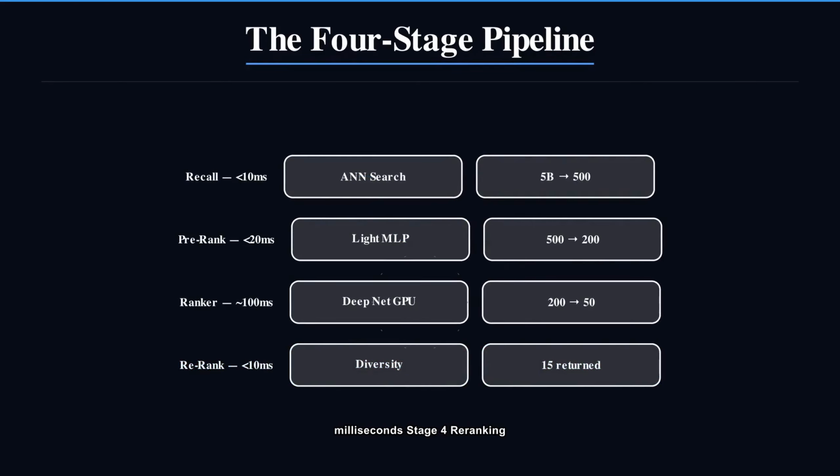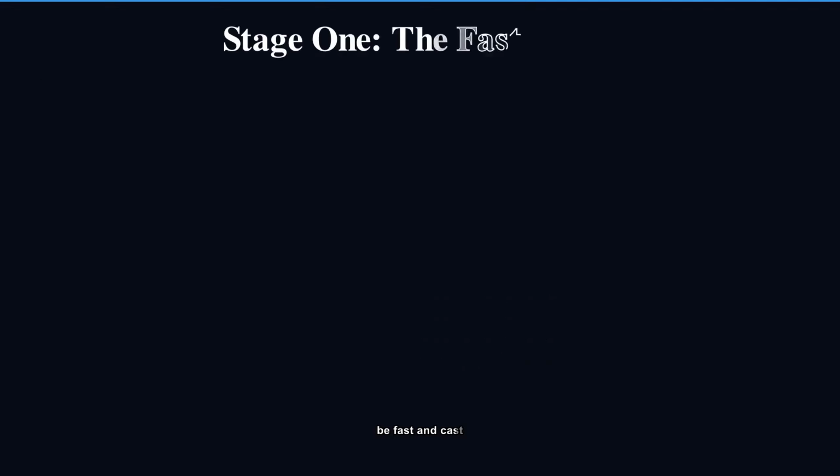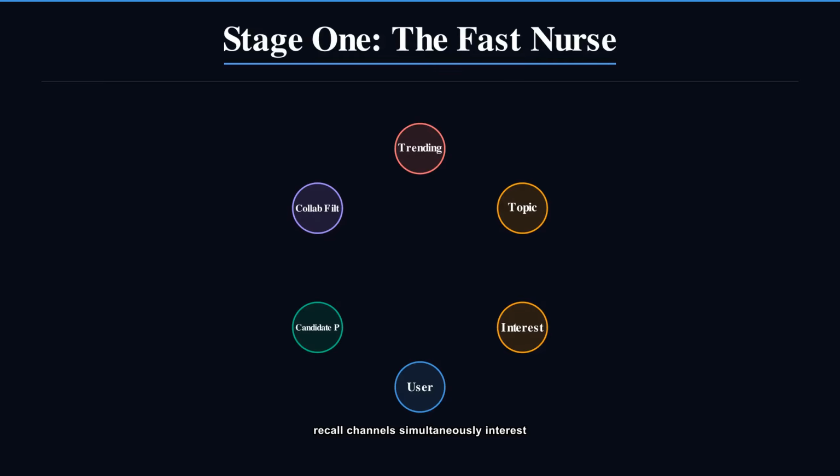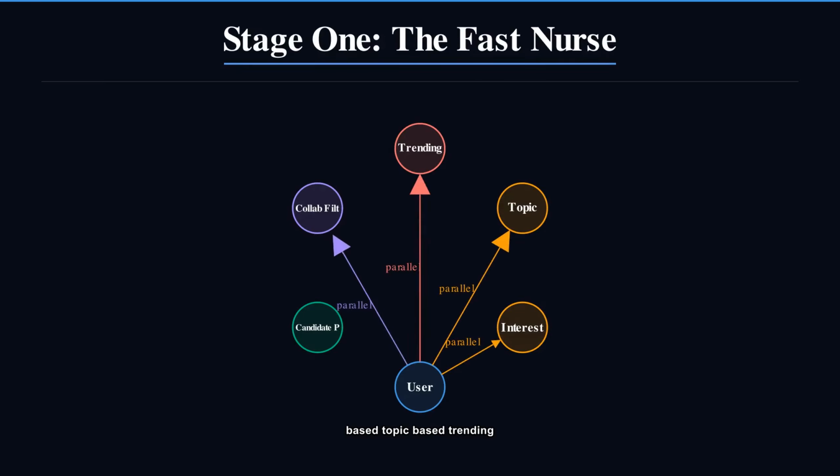It does not need to be perfect. It needs to be fast and cast wide. TikTok runs multiple recall channels simultaneously. Interest-based, topic-based, trending globally, collaborative filtering, and followed accounts. Each channel fires in parallel. They merge into a pool of 500 to 1,000 candidates. Speed beats precision here. The expensive stages will clean it up.